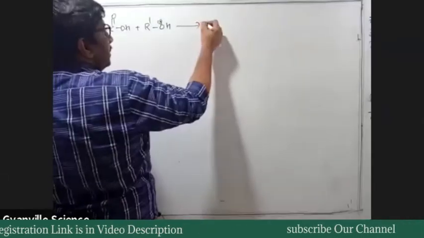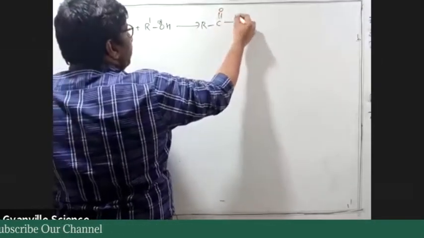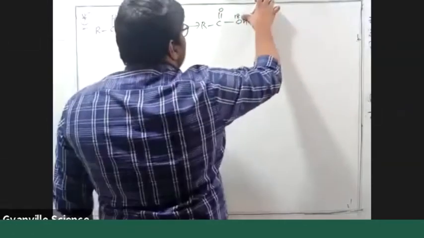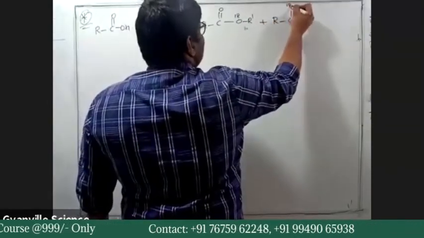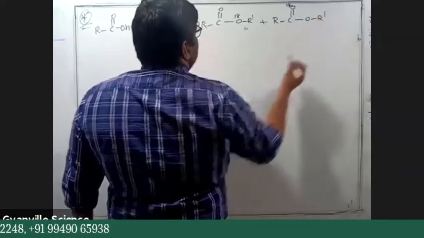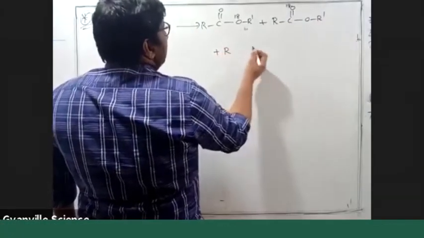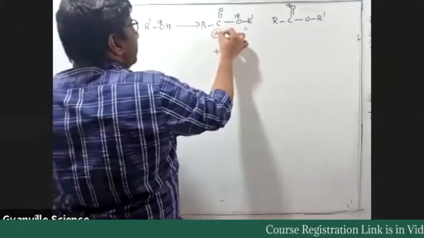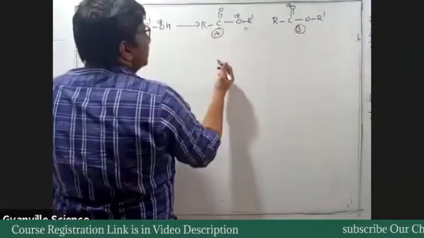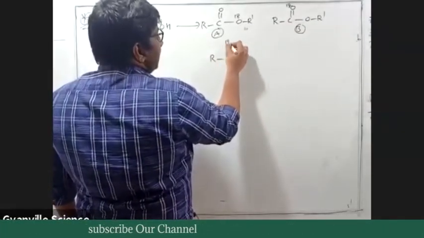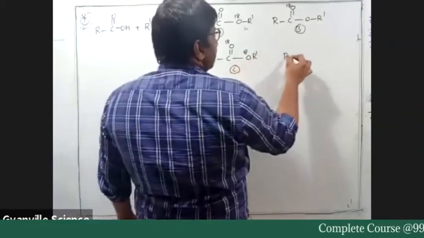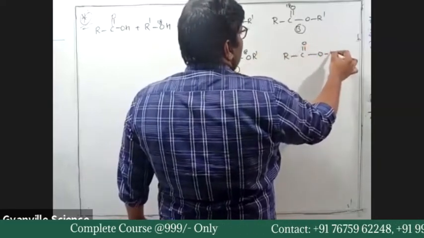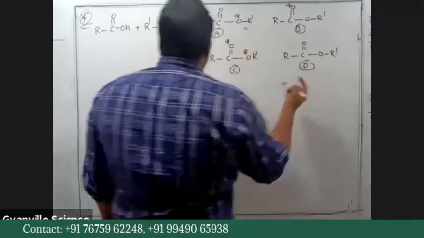The options: A, RC double bond O, O18H, O18 R dash; B, RC double bond O18 OR dash; C, RC double bond O18, O18 R dash; and option D is RC double bond O R dash. Which one is correct? A, B, C, D.